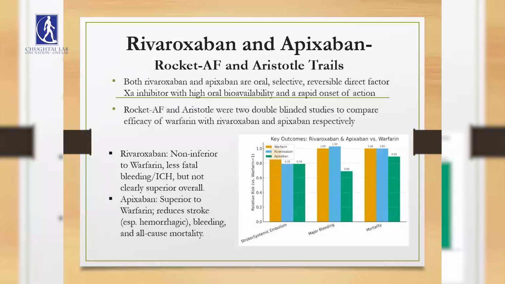Now, moving on to the other group, the direct factor Xa inhibitors. These include the majorly used drugs rivaroxaban and apixaban. Two studies were conducted for these drugs to compare them with warfarin, the ROCKET AF and the ARISTOTLE trials. The results are summarized in this bar graph, which shows that rivaroxaban was not superior to warfarin in preventing stroke. However, it led to fewer bleeding episodes and hence was preferred by clinicians, whereas apixaban had a clear superiority to warfarin in preventing stroke.